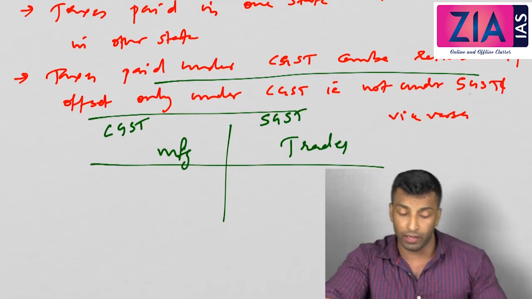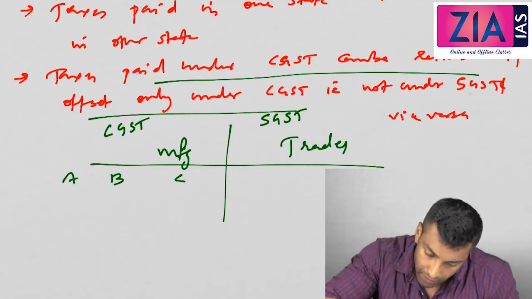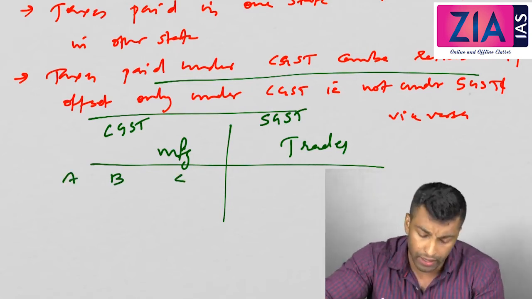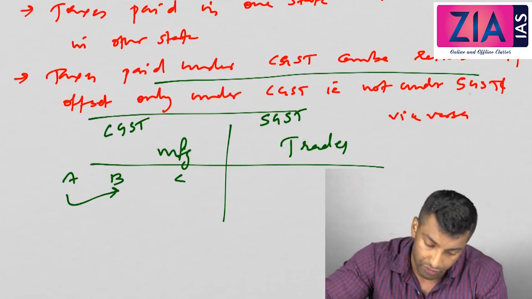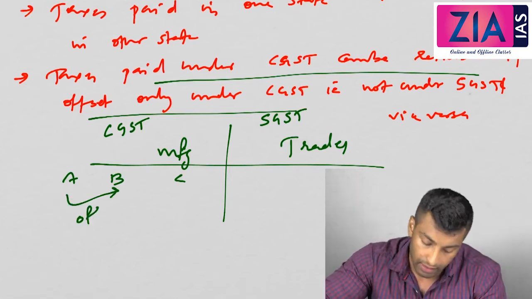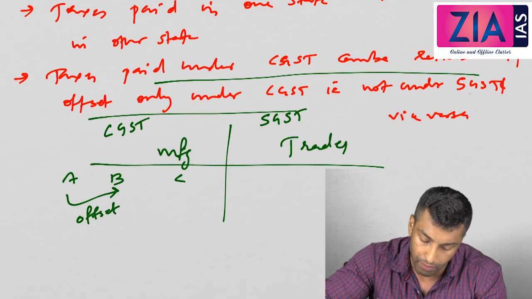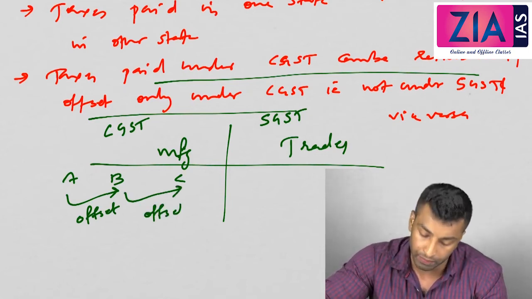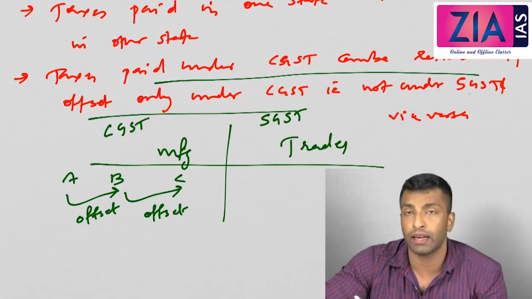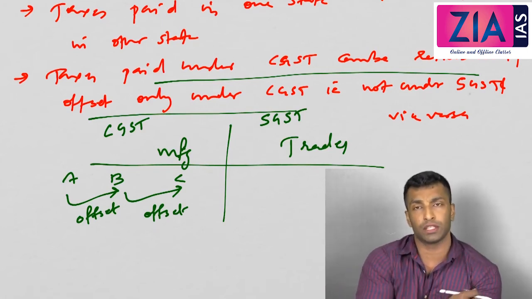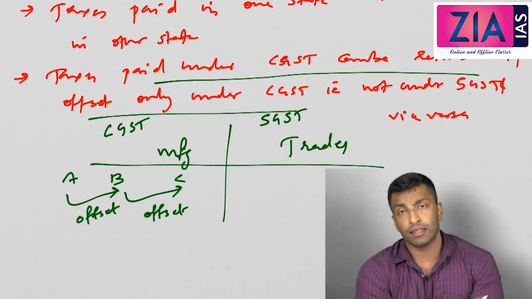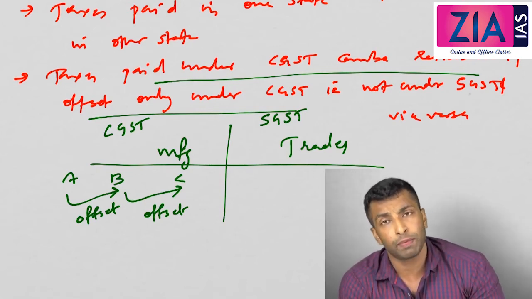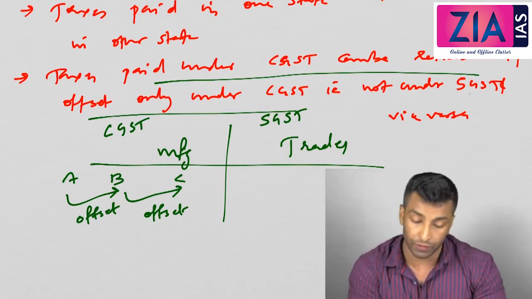So I want to make this point clear. Let's say A, B, C. Now you are getting inputs from A first. So B can get an offset, or B can claim reimbursement. Then C can also get offset, or C can claim the reimbursement. Any of this is possible because this is at the CGST level. So taxes paid at the CGST, you can get offset.